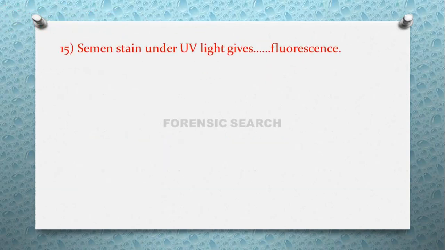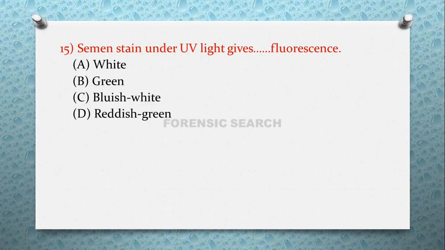Then the next question is, cement stain under ultraviolet light gives dash dash fluorescence. Option A, white. Option B, green. Option C, bluish white. And option D, reddish green. So the correct answer of this question is option C, that is bluish white fluorescence is given by cement stain under UV light.